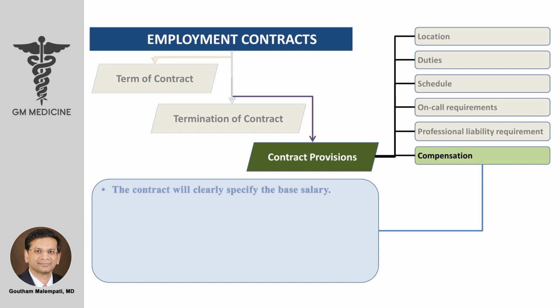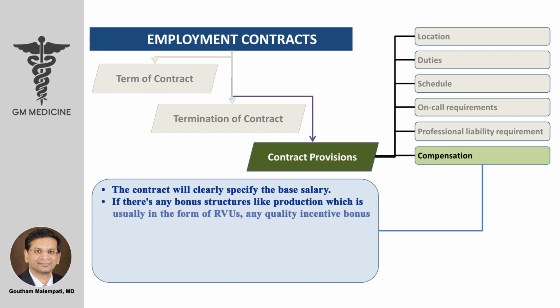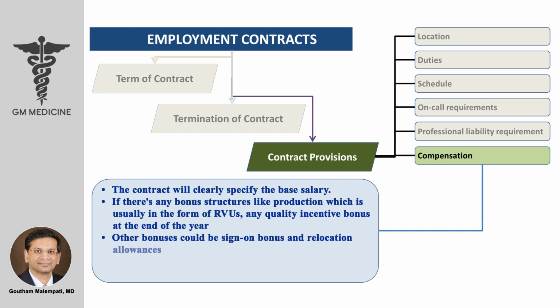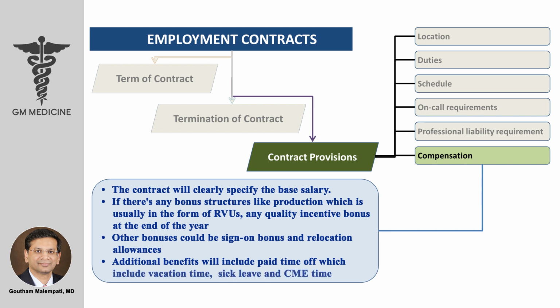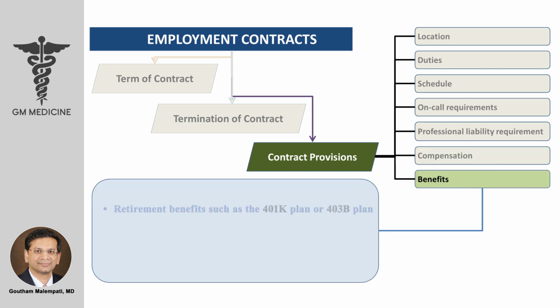The contract will clearly specify the base salary. If there's any bonus structures like production, which is usually in the form of RVUs, any quality incentive bonus at the end of the year. Other bonuses could be sign-on bonus and relocation allowances. Additional benefits will include paid time off, which include vacation time, sick leave, and CME time. Other benefits that one has to look for is the retirement benefits such as the 401k plan or 403b plan, health insurance benefits, and disability insurance policy.